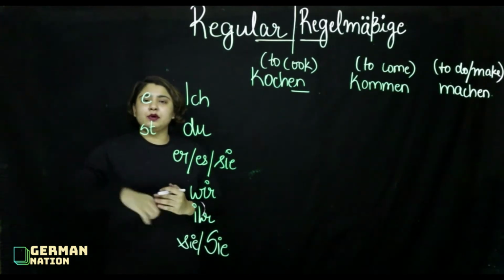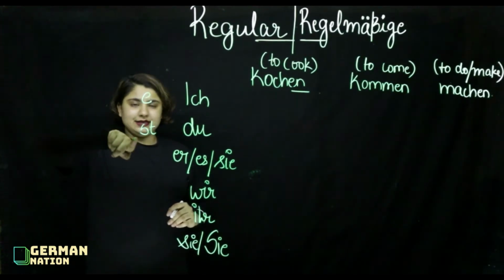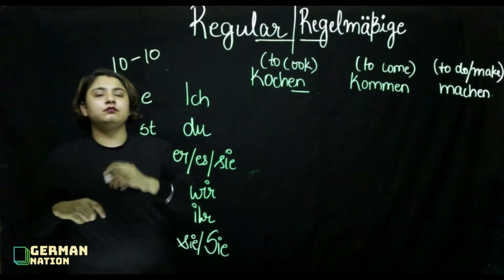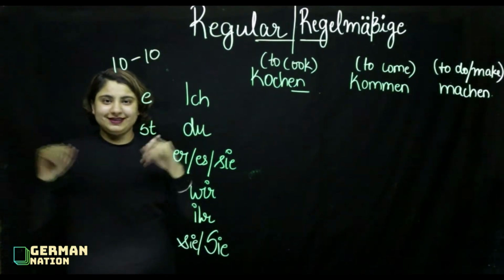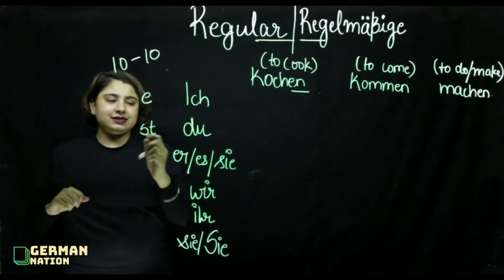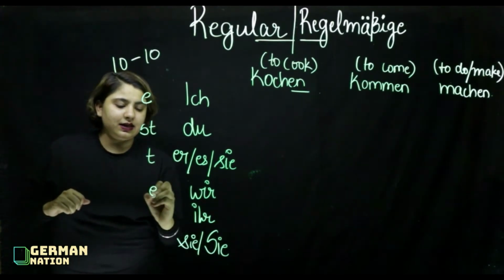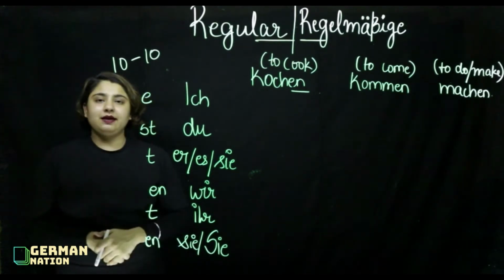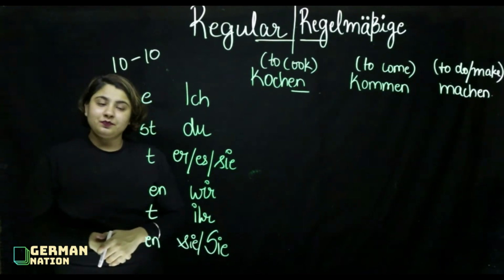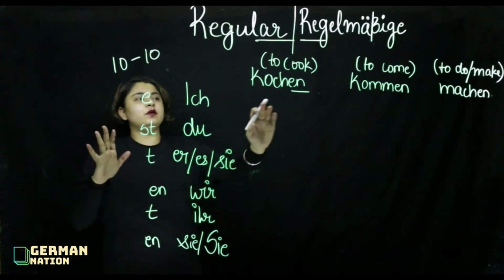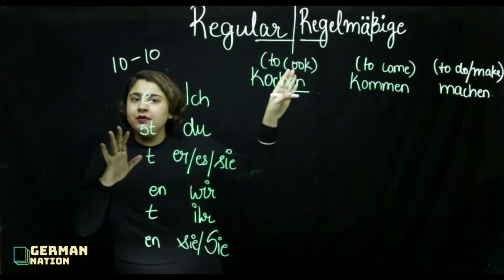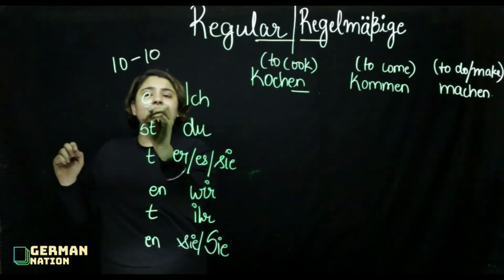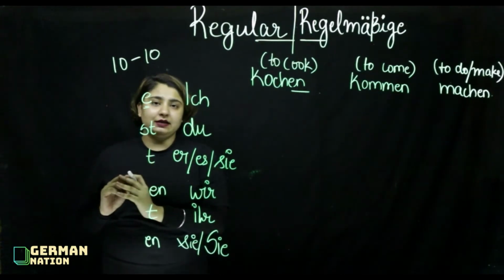You just have to remember e, st, t, en, t, en. Simple. So just remember, you have to remove the part en, and as per each and every personal pronoun here, you have to mention this specific ending.